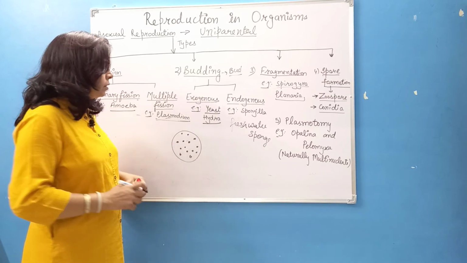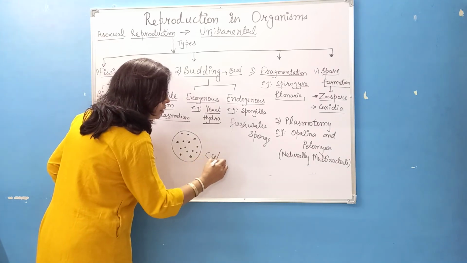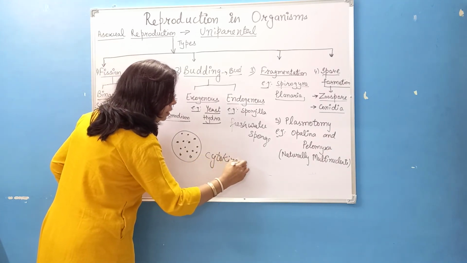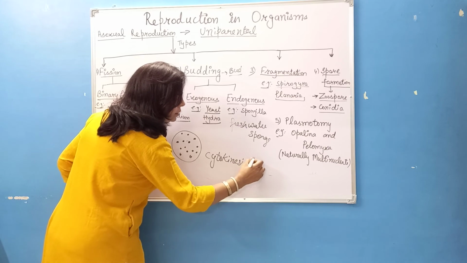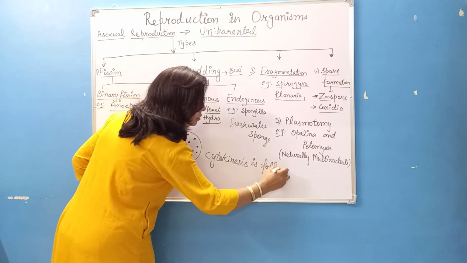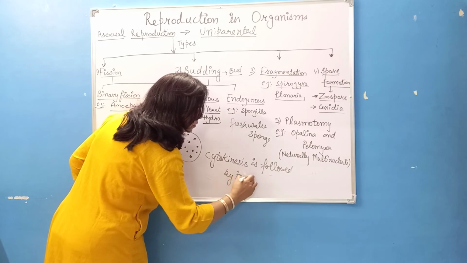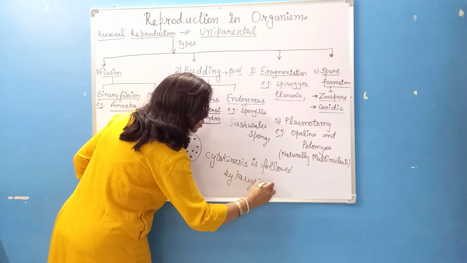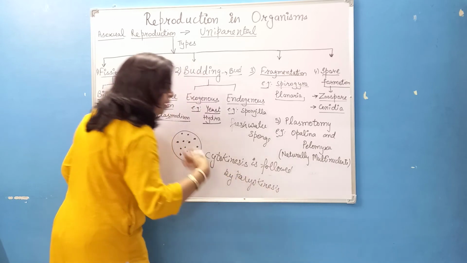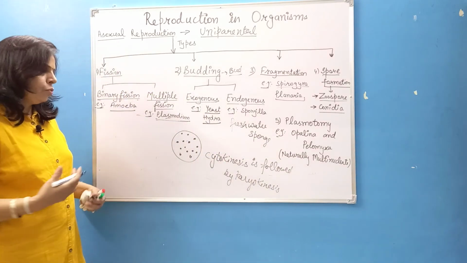But what will happen here? Cytokinesis is followed by karyokinesis. First of all, the cytoplasm will divide, then the nucleus will divide.